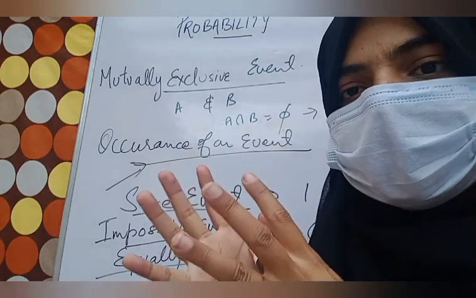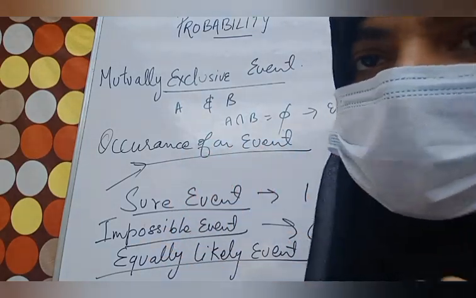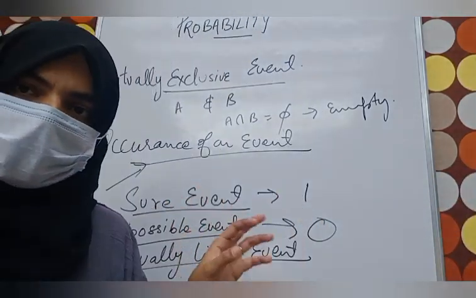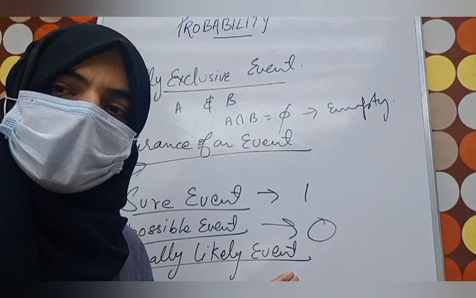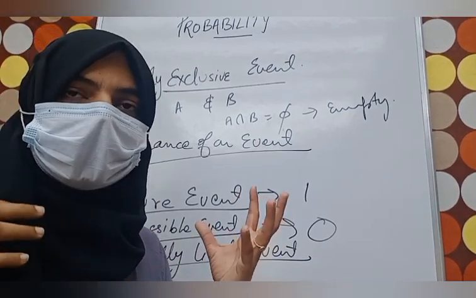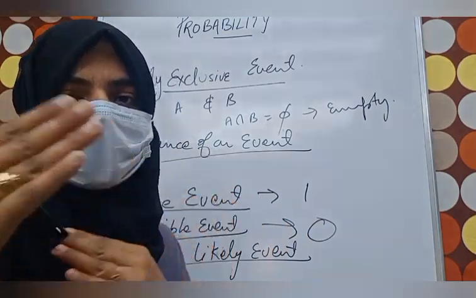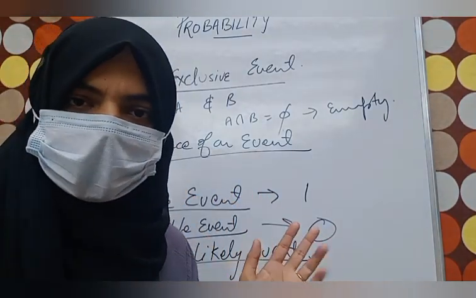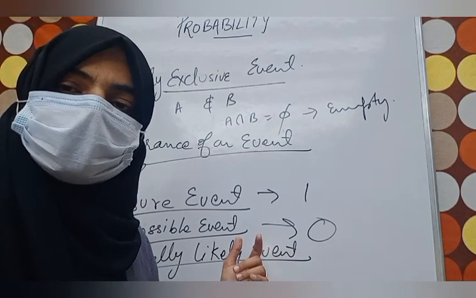Suppose there are 2 events happening; the other one is not dependent on the first. It is not that this will happen only if that happens. Or we can say any outcome will occur without preference to any other outcome. You are getting my point? These are equally likely events.